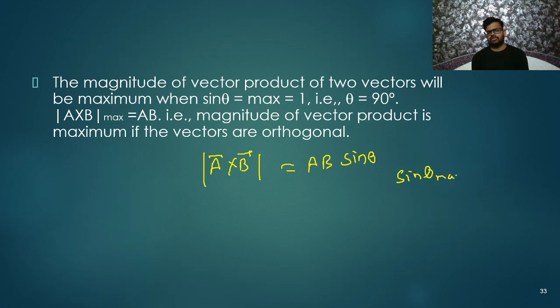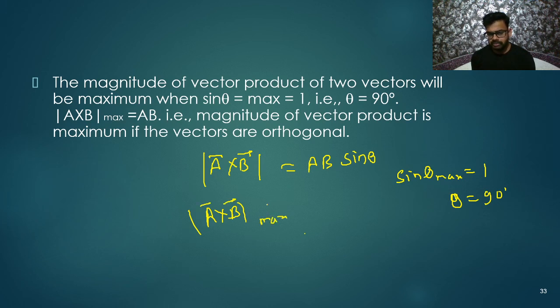Sine theta max is 1, at theta equal to 90 degrees. Remember, and it will be 0 when theta is 0 degrees. So the maximum value of A cross B will be AB, when A and B are perpendicular.